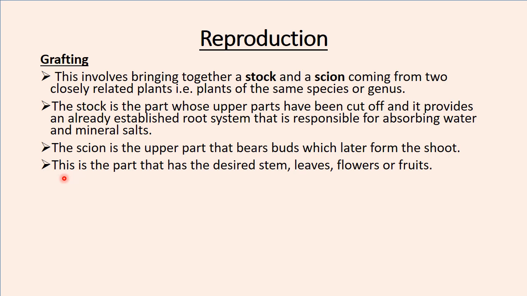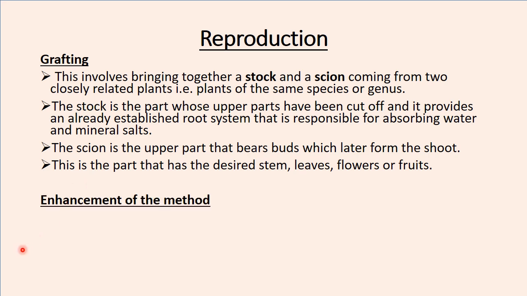When you want to do this process, the scion should be the part that you are interested in, whose fruits or leaves or whatever is the reason why you want to propagate these plants. This is the part that should have all those desirable features before you can join them using grafting.